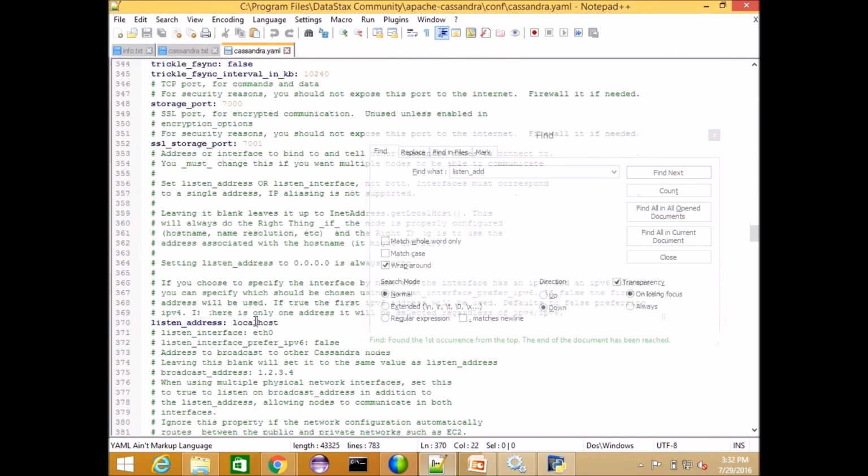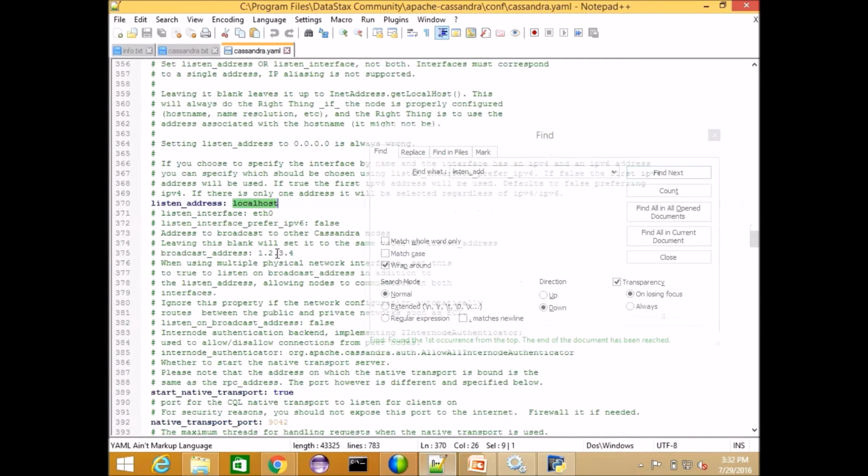That is localhost. If you have a multi-node cluster with VMs, then you have to specify the VM name like that. So you have to configure all these things in this cassandra.yaml file.